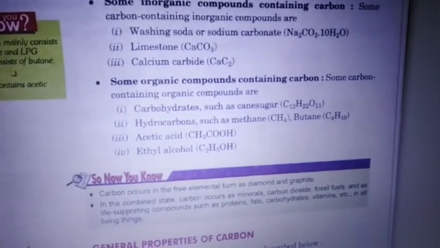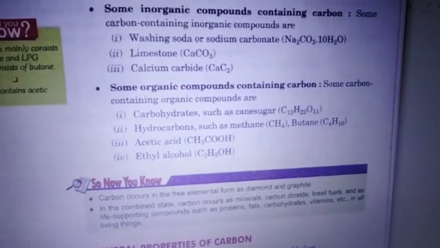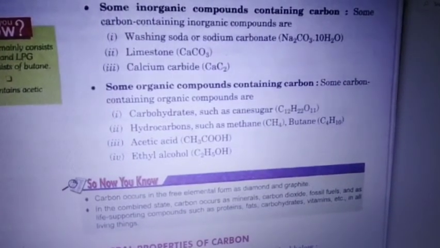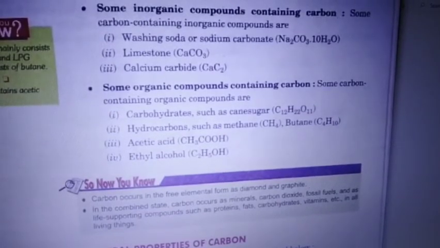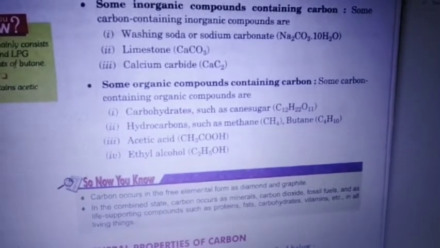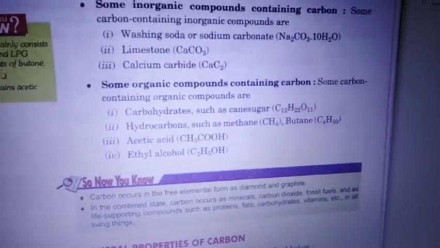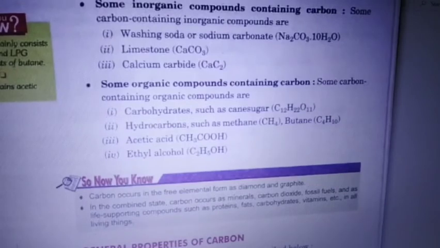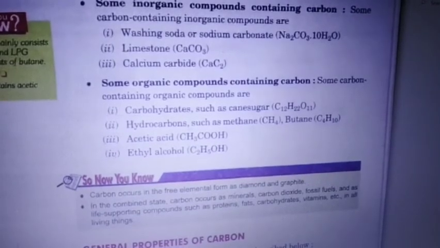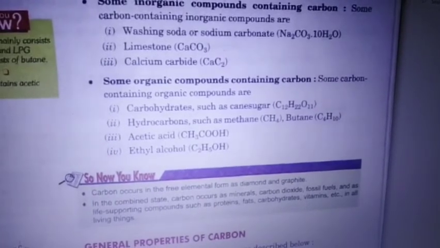Some organic compounds containing carbon. Organic compounds means the compounds which we find in living things, and inorganic means those which we find in non-living things. So the carbohydrates such as cane sugar are found in living organisms, so these are organic compounds. Hydrocarbons such as methane, CH4, butane, C4H10. Then acetic acid, CH3COOH, and ethyl alcohol. These are all examples of organic compounds which contain carbon.